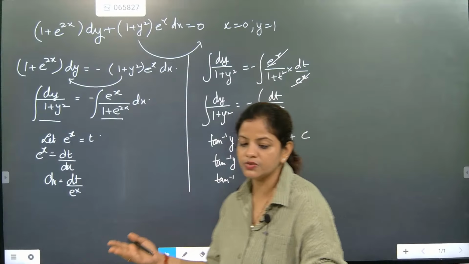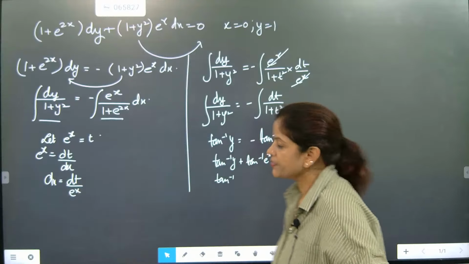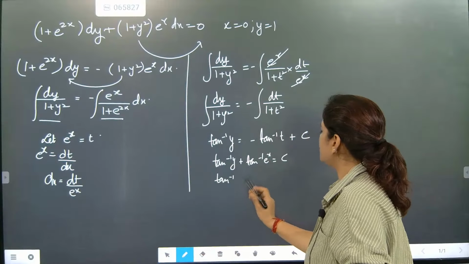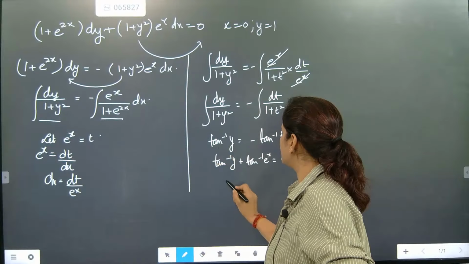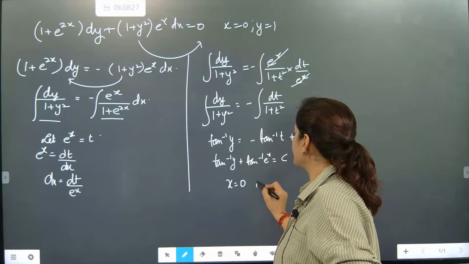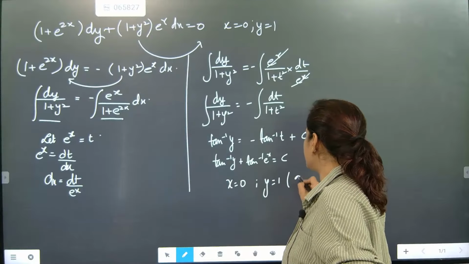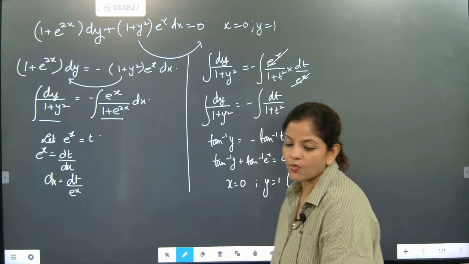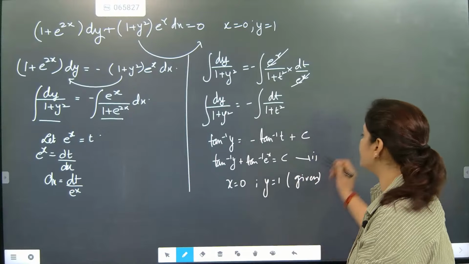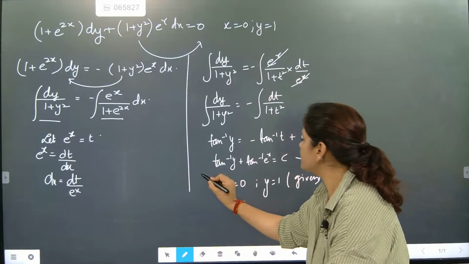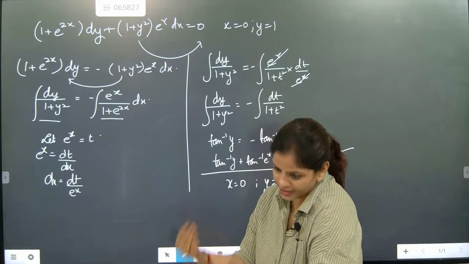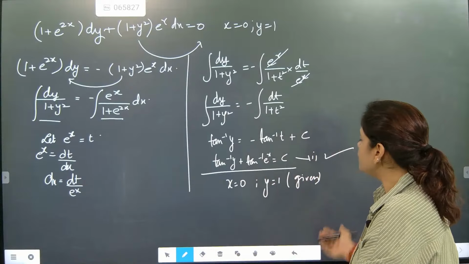Now we have to substitute the value of x and y. What is the value of x? They told x equal to 0 and y is equal to 1. This is given in the question itself. Now we are going to substitute it in equation 1. Why? Because right now what we have written is the general solution. Once we get the value of c, it will become the particular solution. So we are going to do like that.